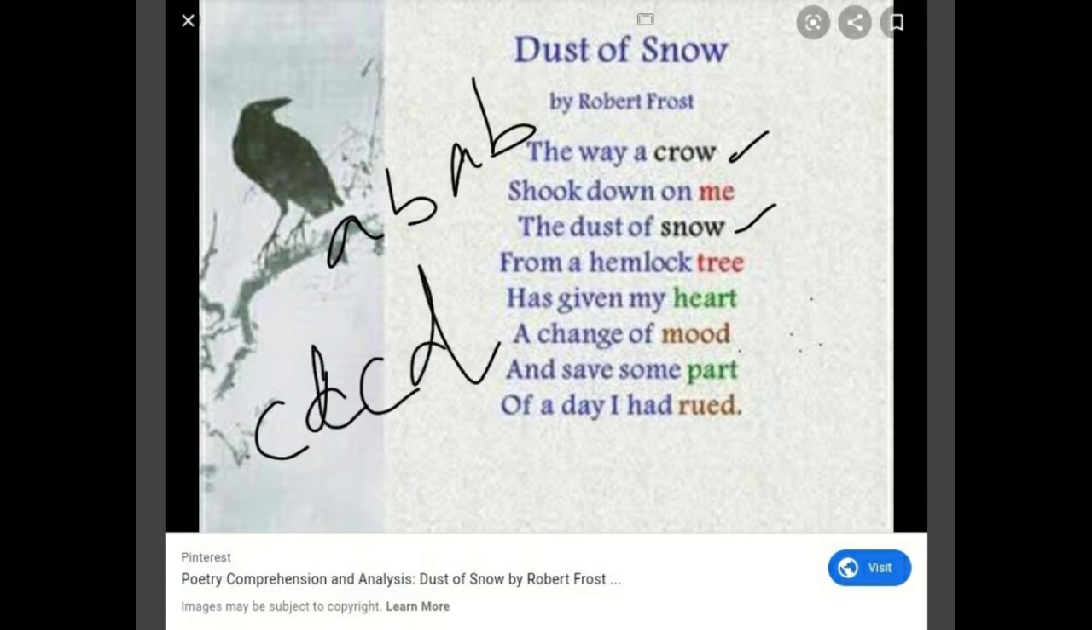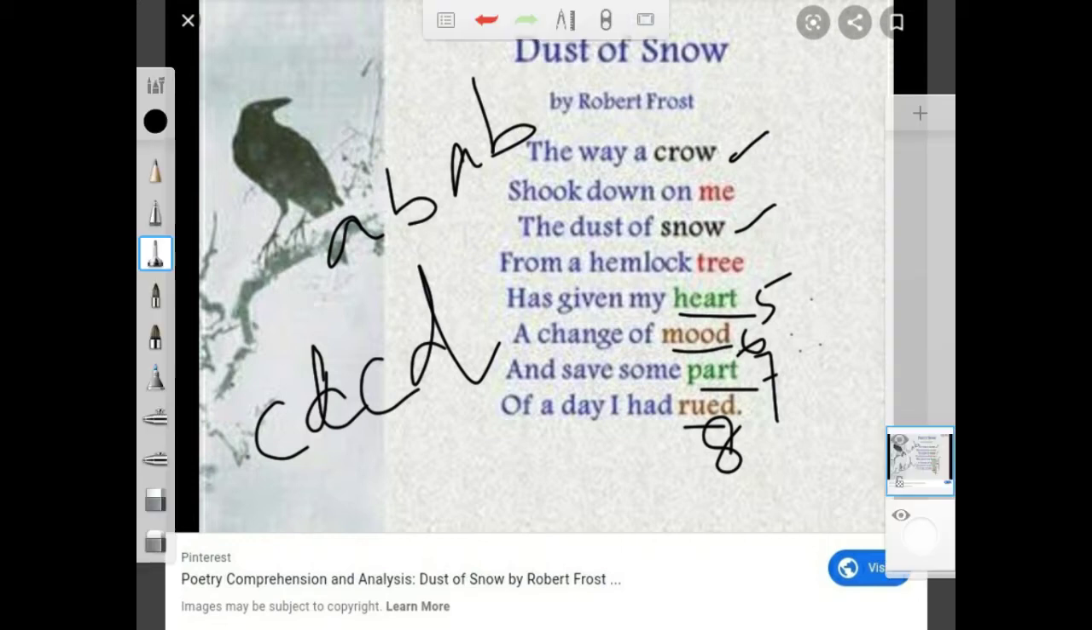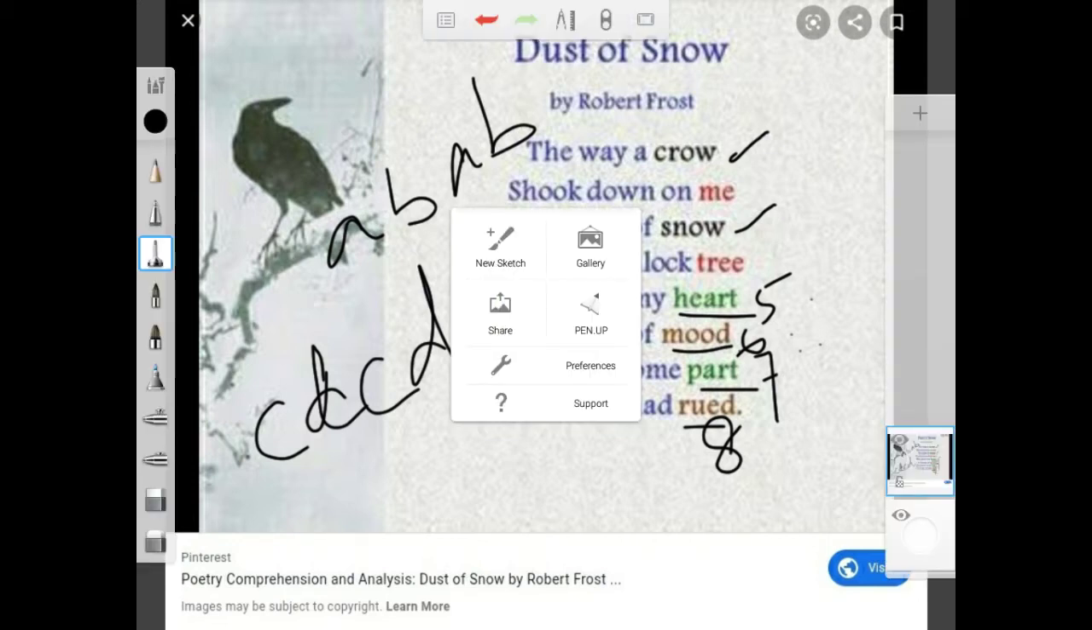The fifth line and seventh line rhyme, and the sixth line and eighth line rhyme. Mood, rude. Alright, so these are the rhyming schemes that are used in this poem.